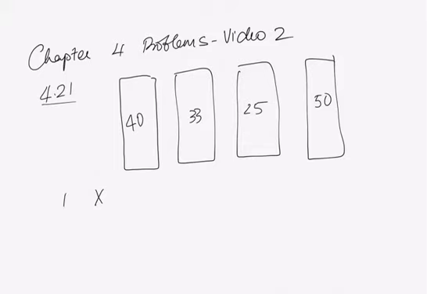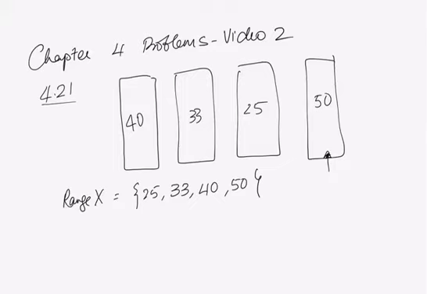So what's the range of the random variable X? The range of X will be 25, 33, 40, or 50, correct? Now, when you look at all these 148 students standing around, 50 of them are from this bus. So with what chance will you be picking a student from that bus?